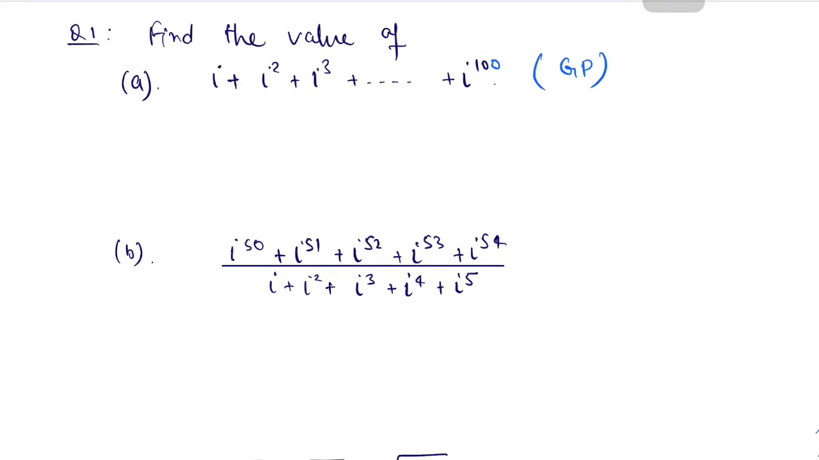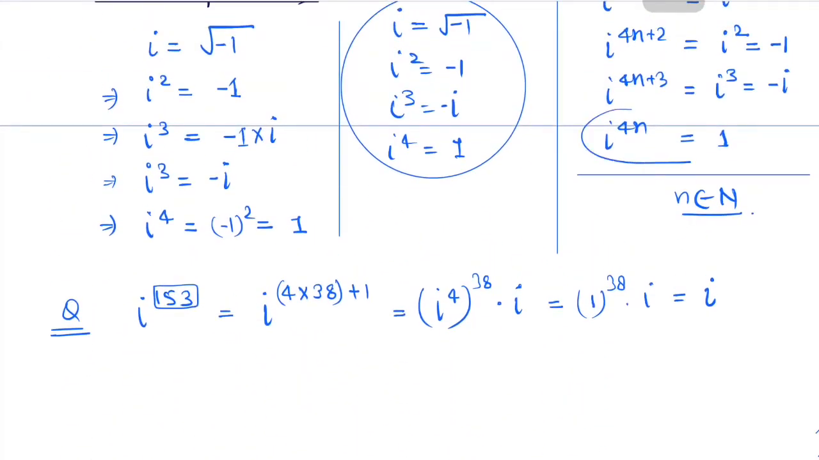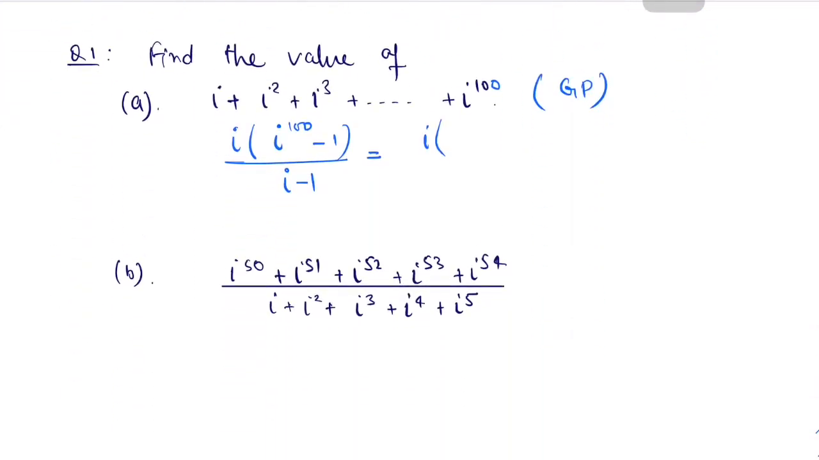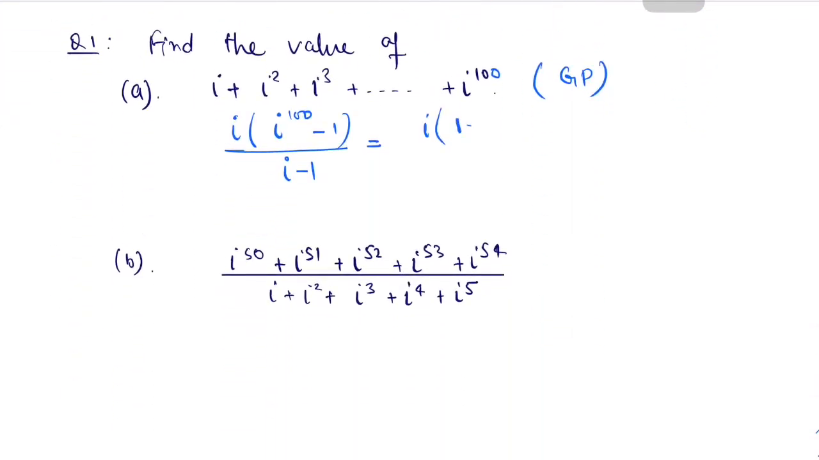So we can write the sum of 100 terms of this GP: first term into common ratio to the power number of terms minus 1, divided by common ratio minus 1. Iota to the power 4 is 1, and iota to the power any multiple of 4 is also 1. So iota to the power 100 will again be 1, and 1 minus 1, numerator will be 0. So no matter what the denominator is, final answer is 0.